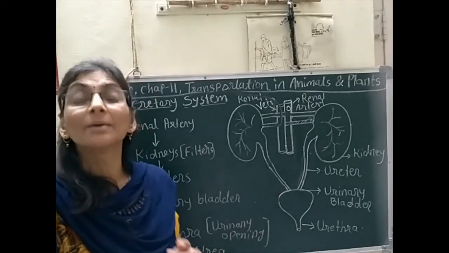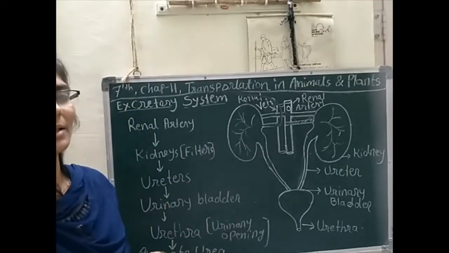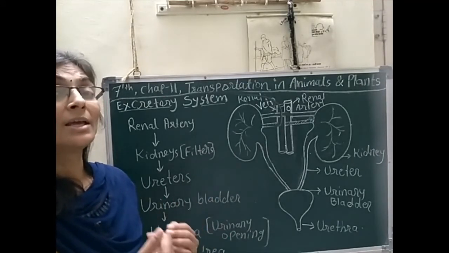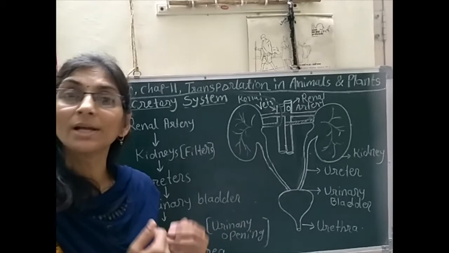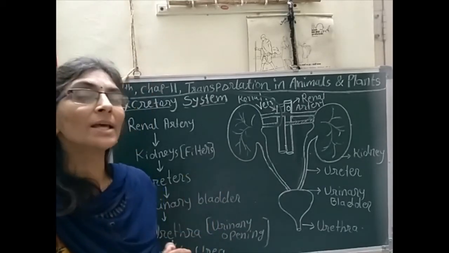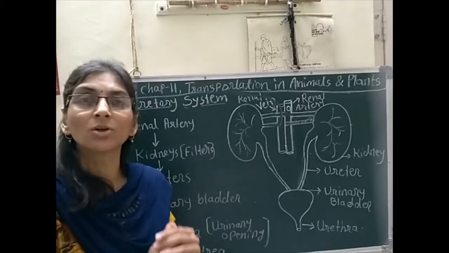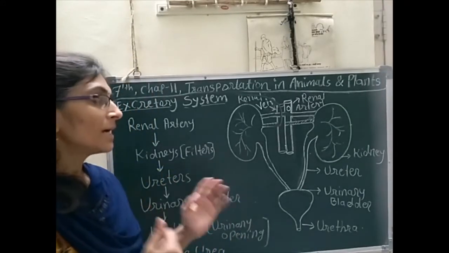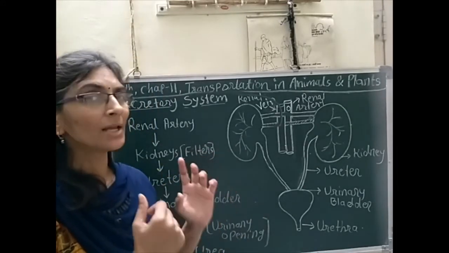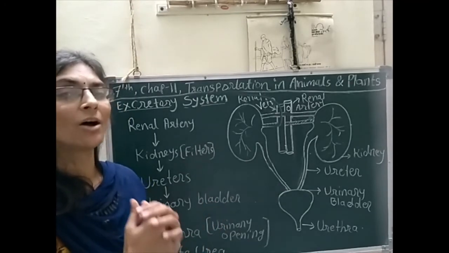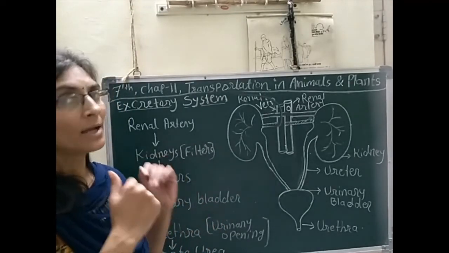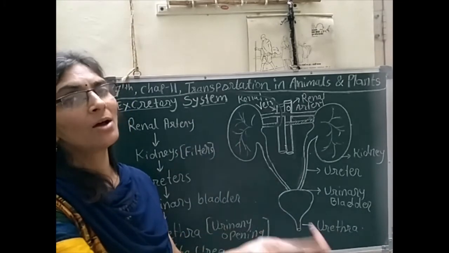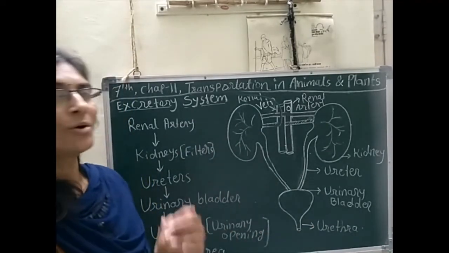And for terrestrial animals like lizards, snakes, birds, what happens? The waste material is like a semi-solid white substance, because the waste material depends on the availability of water inside the animal. So in aquatic animals, ammonia gets removed.